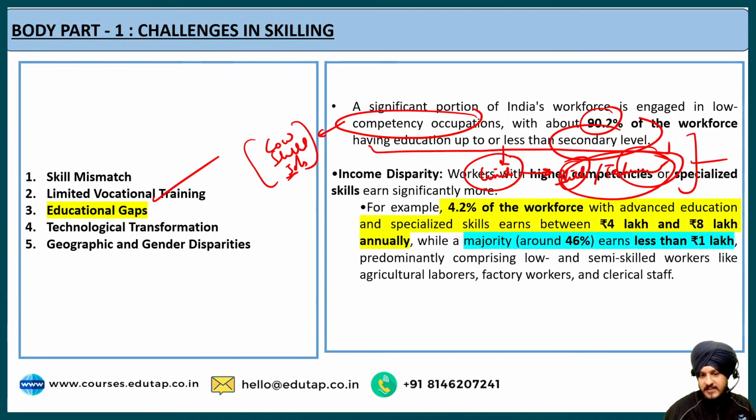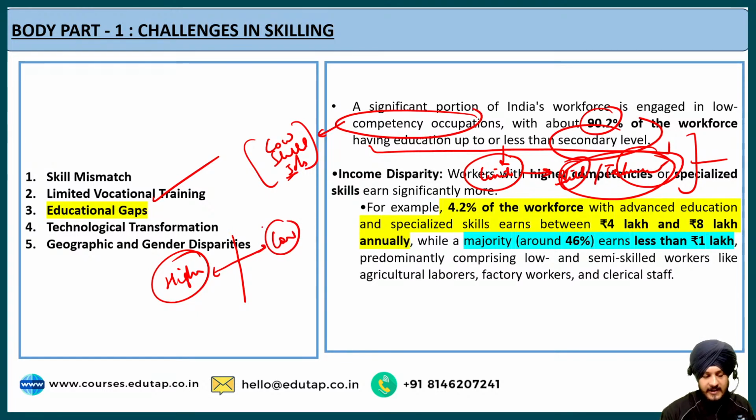Apart from that, it says that it also leads to income disparity. Fine. Because those people who are working in highly qualified jobs and have learned specialized skills are earning higher income. But those people who have not been able to gain those skills are doing manual work only, they are in low income jobs only, and that is why there is a huge income disparity between these two groups.